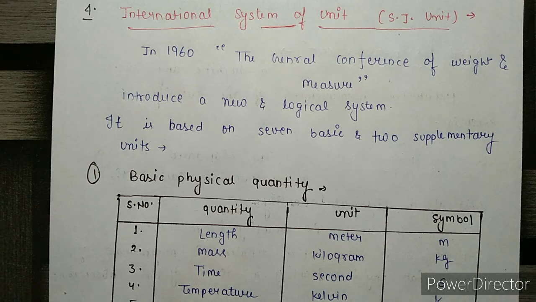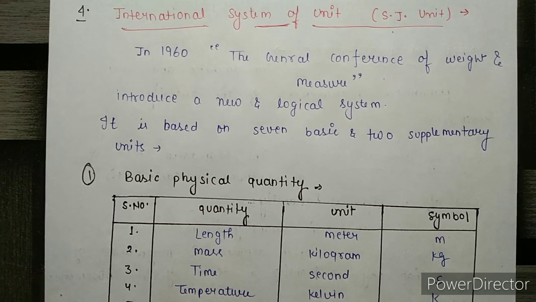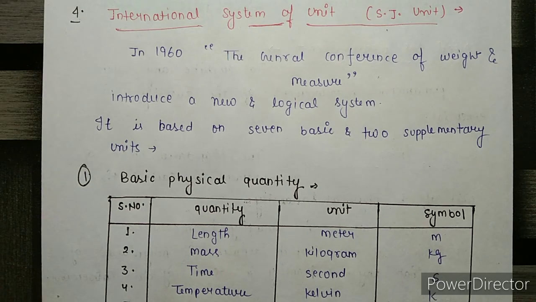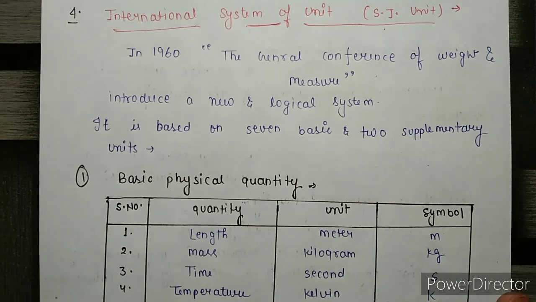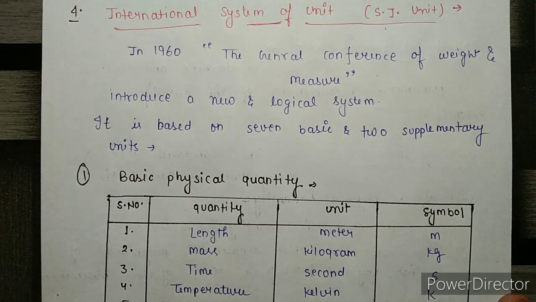The SI unit is based on 7 basic physical quantities and 2 supplementary quantities, and all other quantities are made from these 7 fundamental quantities. These 7 basic quantities cannot be derived from other quantities.